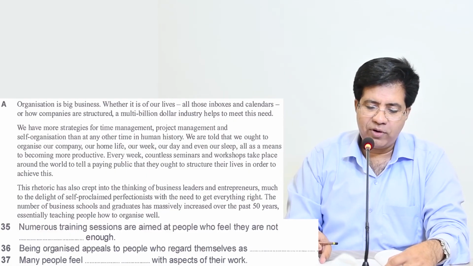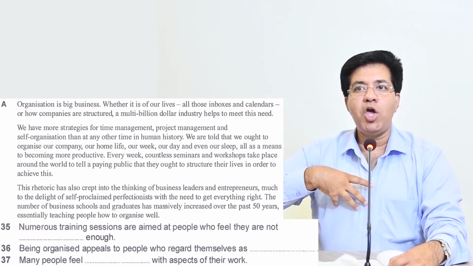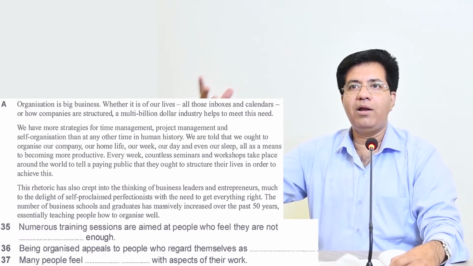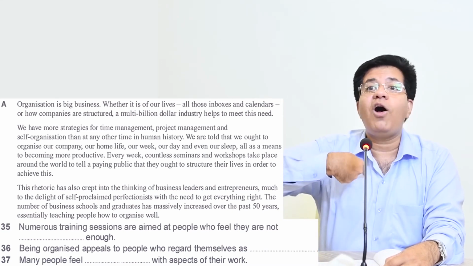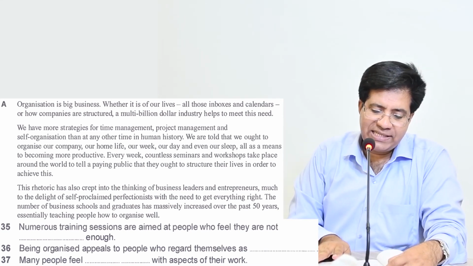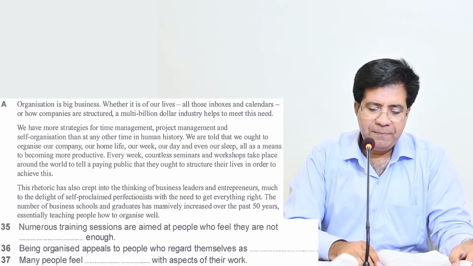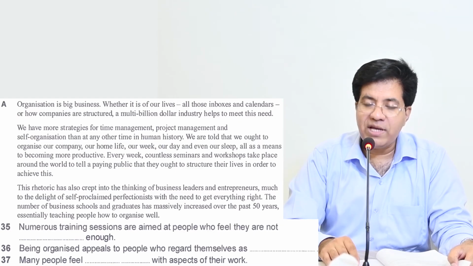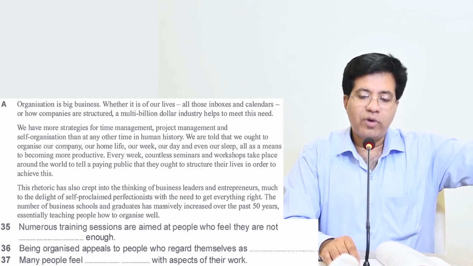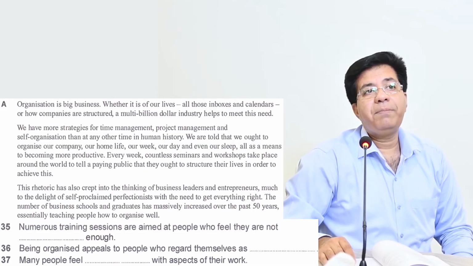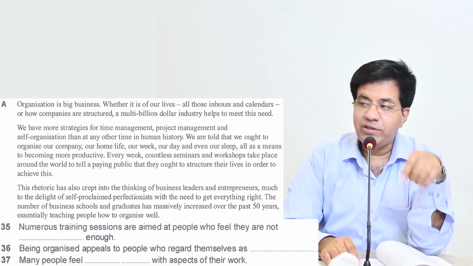So self-proclaimed IELTS guru. The person who says, I am the guru of IELTS, I am very great, and all that, okay? We call him self-proclaimed. The person who calls himself as something. So self-proclaimed perfectionist. Come back to the question. Being organized appeals to people who regard themselves. Who regard themselves and self-proclaimed. So the answer is perfectionists. Plural. Perfectionists.